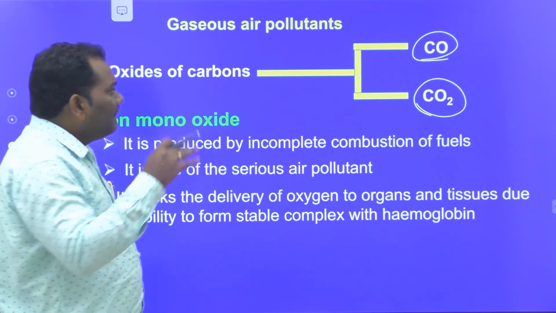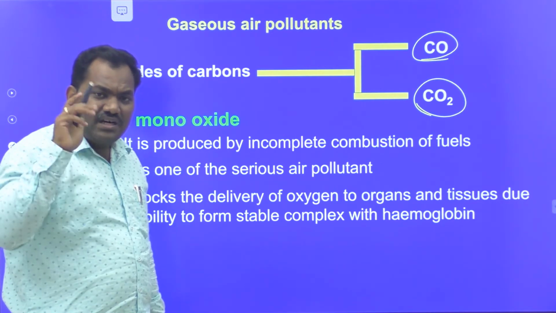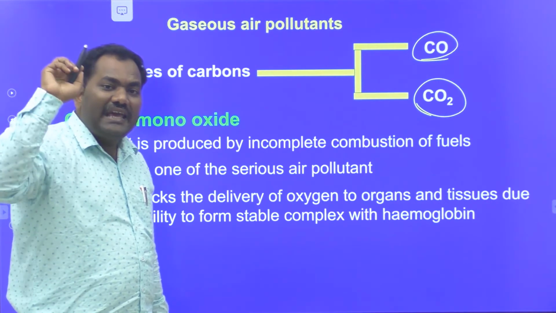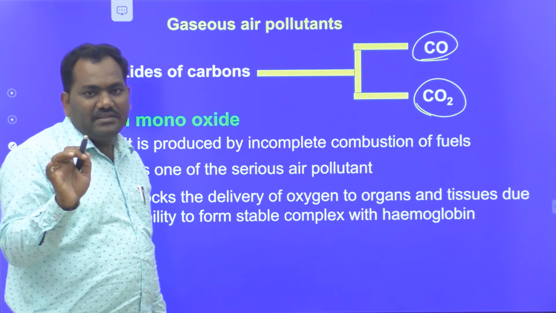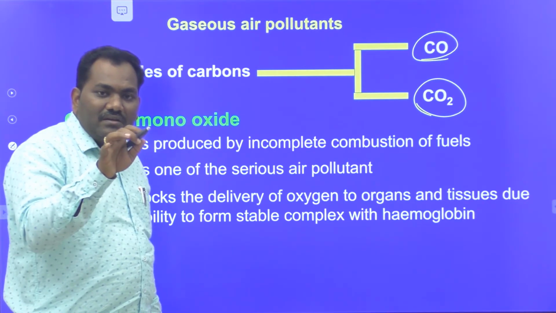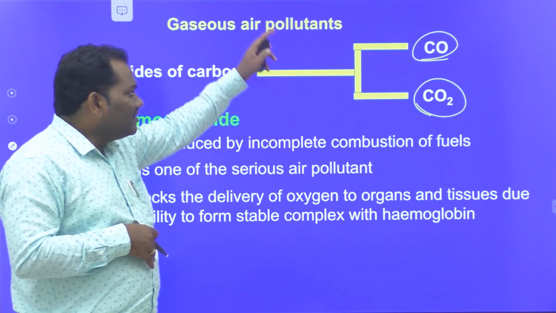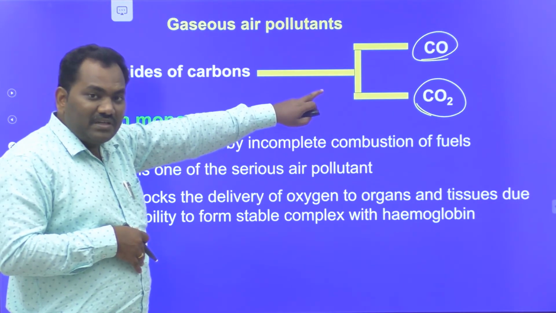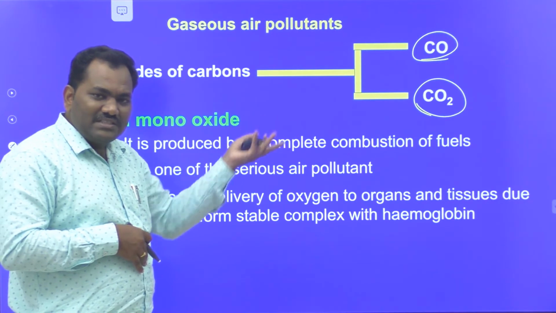This is the major disadvantage of carbon monoxide, that it is produced only due to insufficient oxygen in the air. Insufficient oxygen leads to the formation of carbon monoxide instead of carbon dioxide. Carbon dioxide is not a dangerous compound. It is one type of pollutant, but it does not have a severe effect.